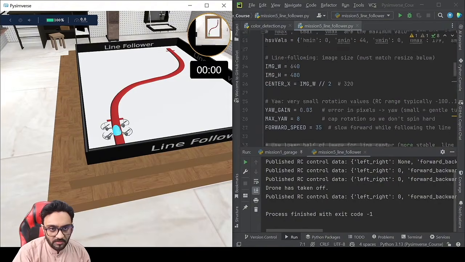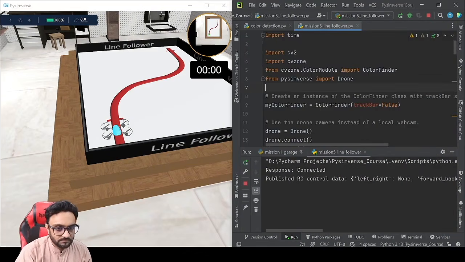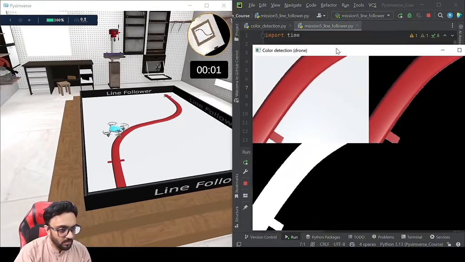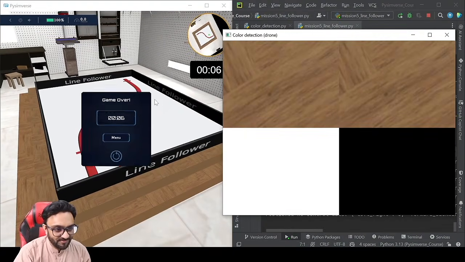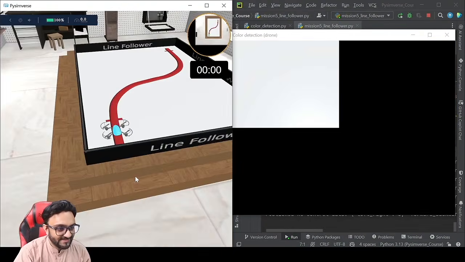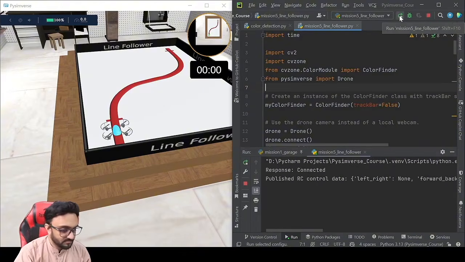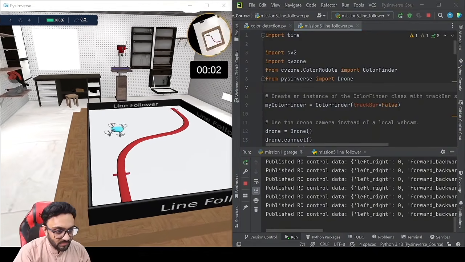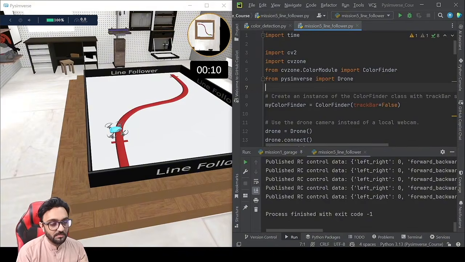If we go to our line follower and let's run it. There you go. Oh, something happened. That's good. Oh, it went off track and the game is over. Okay. Let's run it again. We need to see what exactly went wrong. Oh, okay. It actually did follow, but then it did not go all the way. So we need to tune it a little bit. The idea is good, but we need to tune it.